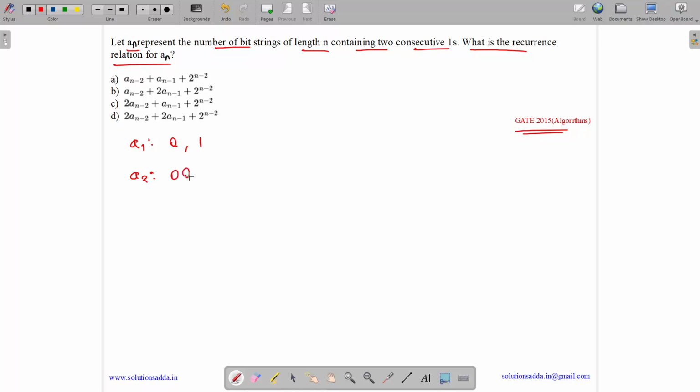What are the bit strings of length 2? They are 00, 01, 10, 11. We have to consider only those that do not contain two consecutive ones, so we do not have 11. Only 3 are there. Now we have a3: 000, 001, 010, 011, 100, 101, 110, 111.